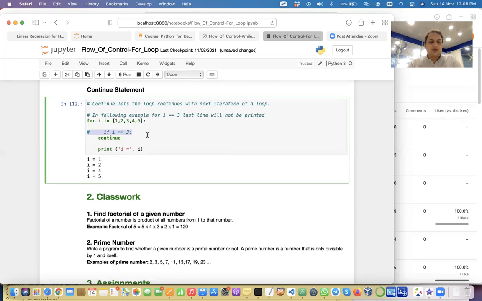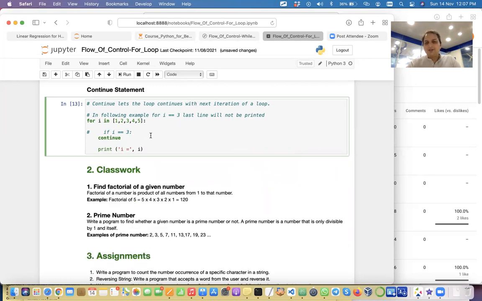So now continue is there, then what will happen? It'll just print I is equal to. It will print I is equal to 1, I is equal to 2, like that. Okay, let's run it. It prints nothing because it is not able to reach the print statement anywhere. What is happening is it is getting continue, it is going there.